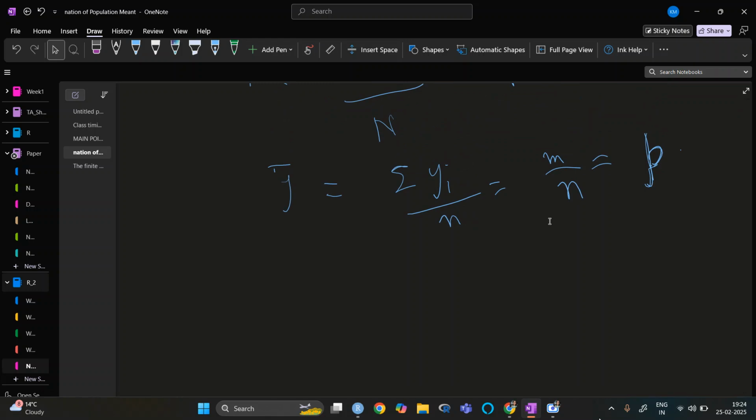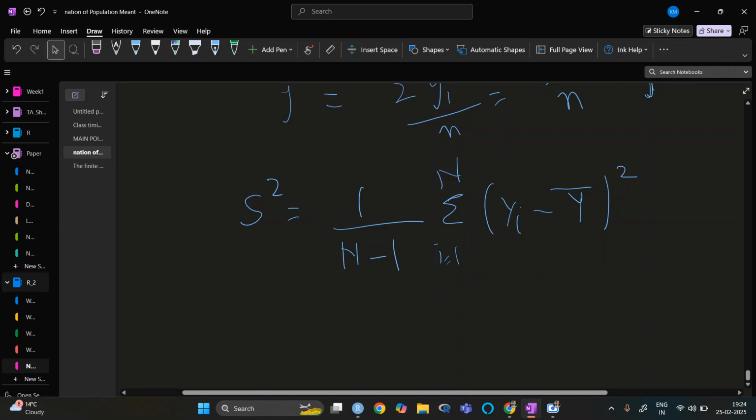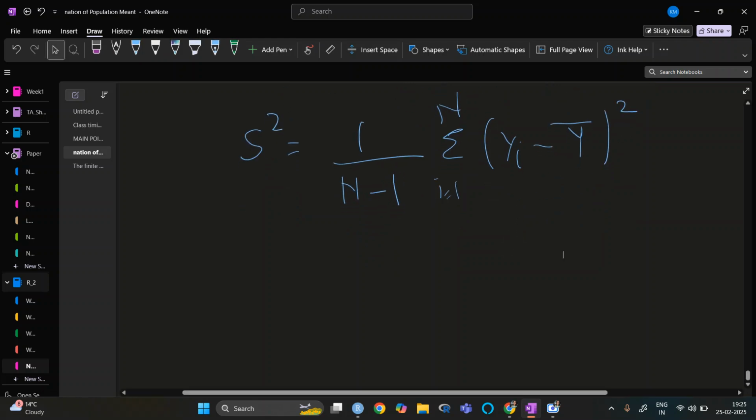Okay, so then we have this s square. So s square is basically 1 upon n minus 1 summation of yi minus y bar whole square, i equal to 1 to n. As we know, yi minus y bar whole square expands to yi square minus y bar square.